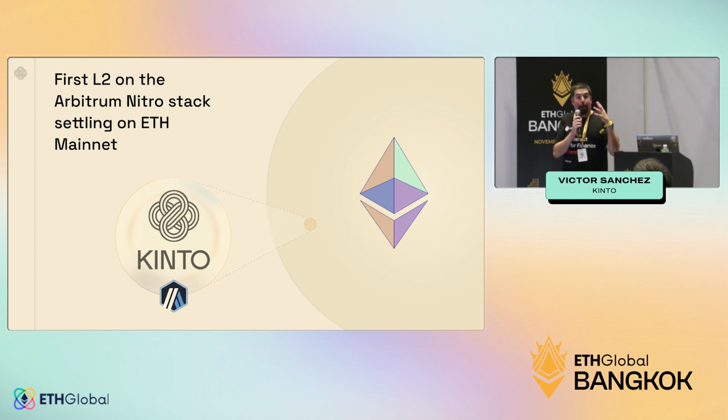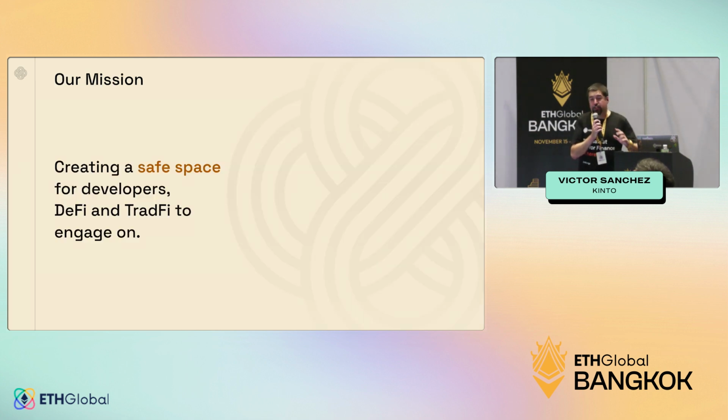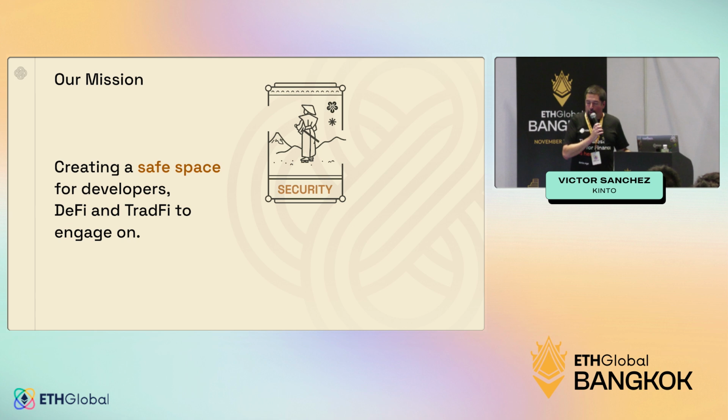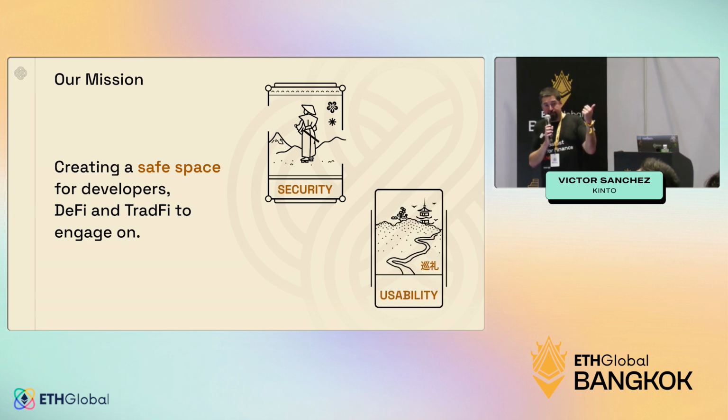Basically, we run parallel to Arbitrum One and Arbitrum Nova, therefore we settle directly in mainnet. Our mission is to create a safe space for developers, DeFi and TradFi to engage on. And that's why, and now you are understanding already that KYC aspect of it. Just yesterday, a big TradFi institution from Europe deployed 20 million of TVL thanks to these protections that I mentioned before. Our 2 pillars are security and usability.